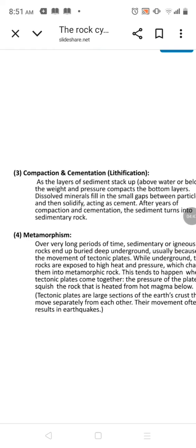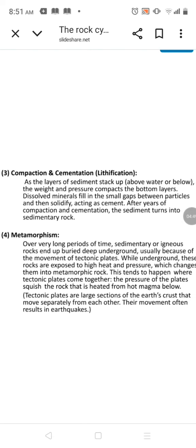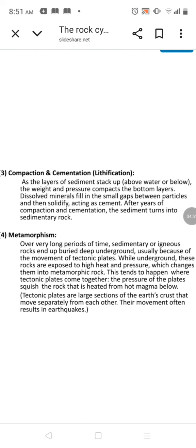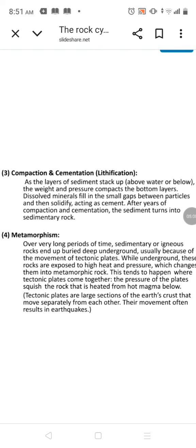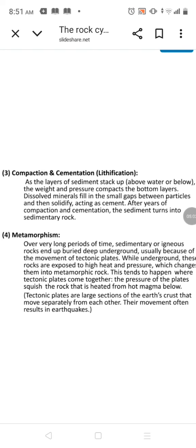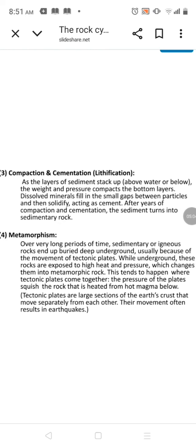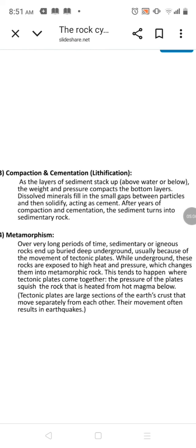Then compaction and cementation: these layers of sediment are wetted and pressure compacts them, and in the bottom layers dissolved minerals fill in the small gaps between particles. After years of compaction and cementation, sediments turn to sedimentary rock, and then these sedimentary rocks come towards metamorphism.